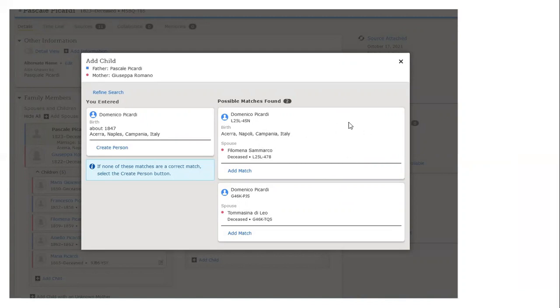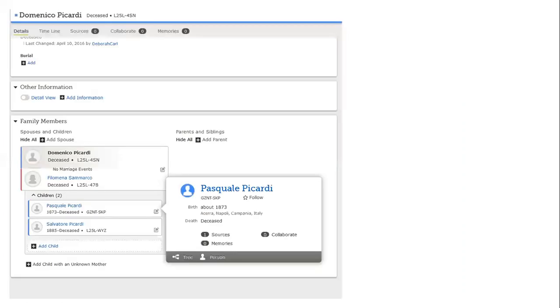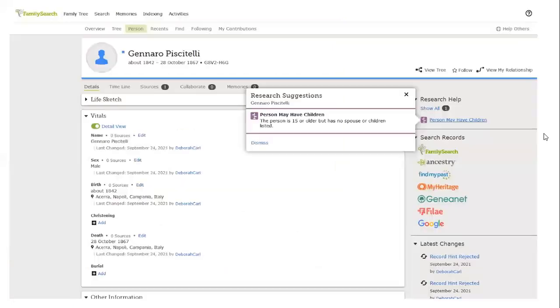I rarely have enough information in these possible matches to confidently say that yes, it is a match. So I usually open it into another tab, and that's what I did. And I looked at the family. The time is right. The place is right. I believe that this is a match, and so I clicked on add match.